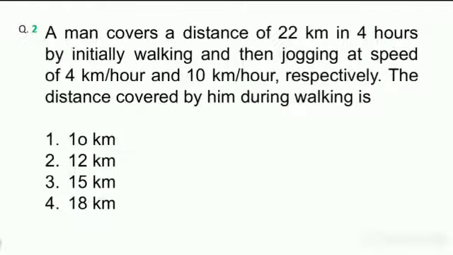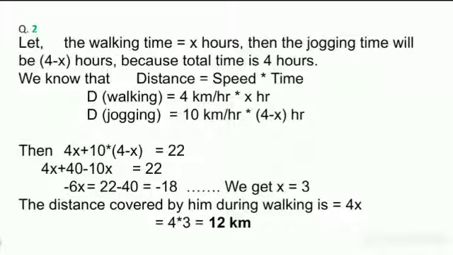Next question: a man covers a distance of 22 kilometers in 4 hours by initially walking and then jogging at a speed of 4 kilometers per hour and 10 kilometers per hour respectively. The distance covered by him during walking is? So in this question we have to find the distance covered in walking. Let the walking time be x hours, then the jogging time will be 4 minus x hours, because the total time is 4 hours.